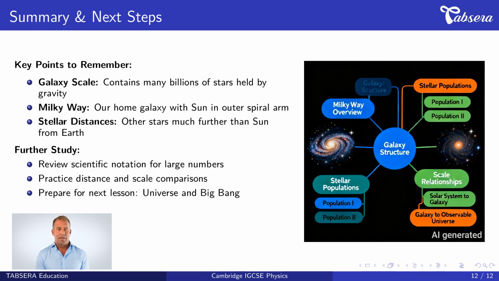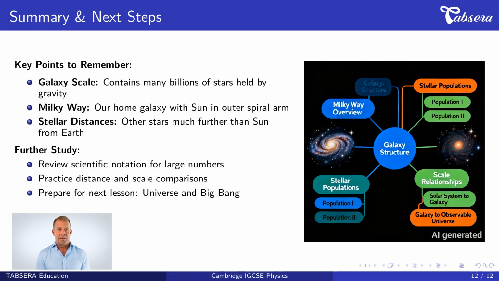Second, the Milky Way is our home galaxy, a spiral structure containing about 200 billion stars, with our Sun located in an outer spiral arm, not at the galactic center. Third, stellar distances. Other stars in the Milky Way are much further from Earth than our Sun, typically hundreds of thousands of times more distant. These three concepts form the foundation for understanding cosmic scale and our place in the universe.